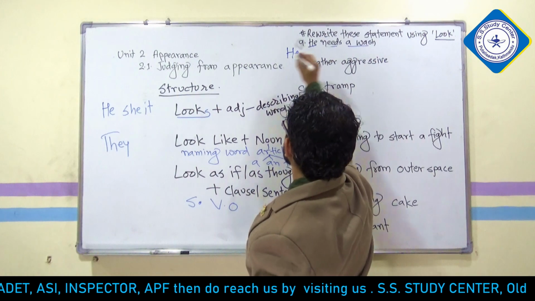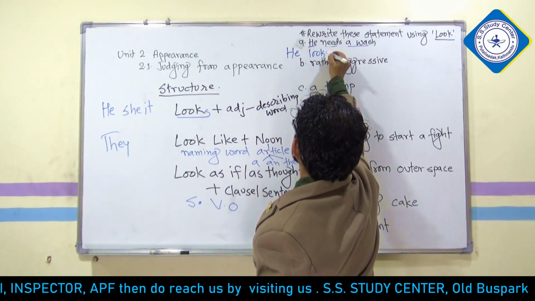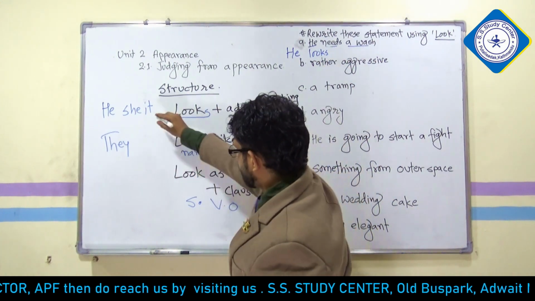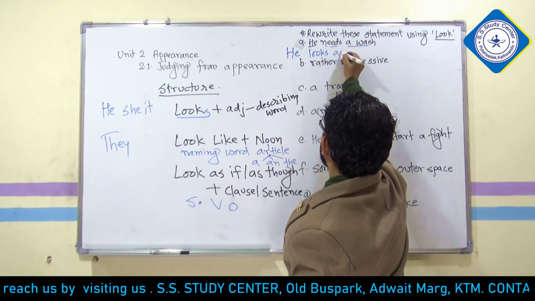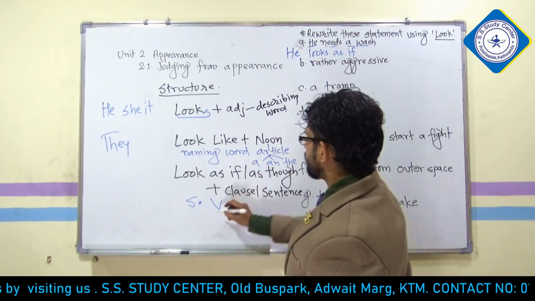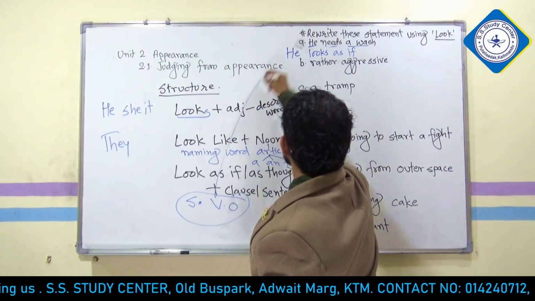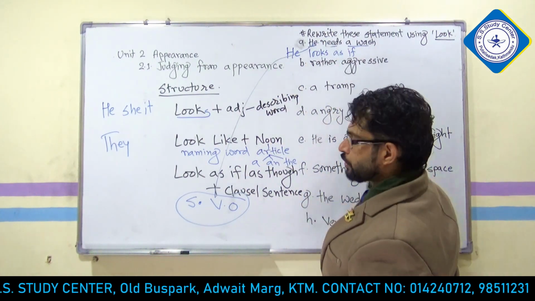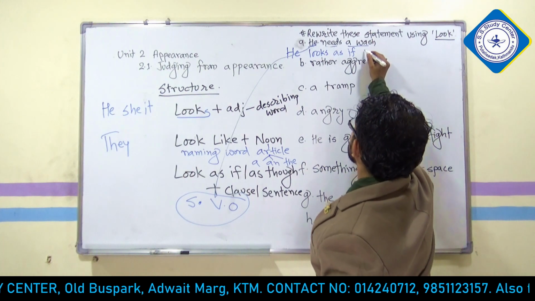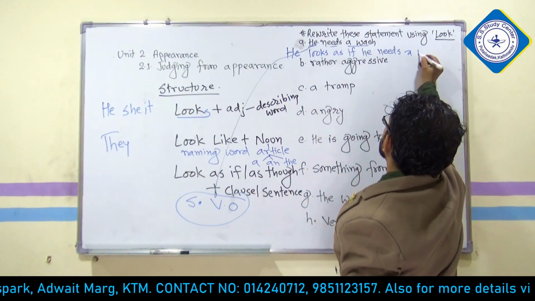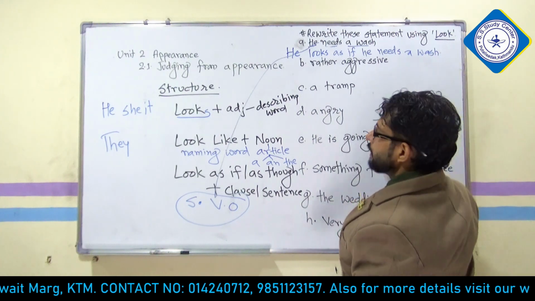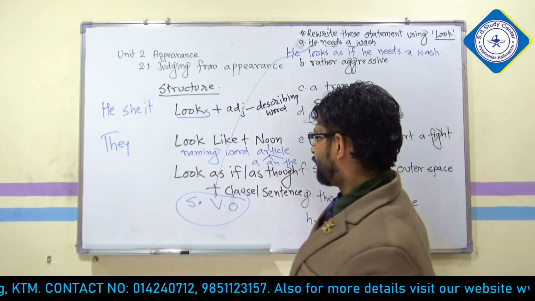Now he takes looks. He looks as if. Now copy this statement, he needs a was. So same thing we are going to write. He looks as if he needs a was. Answer is done. Clear? Very good.